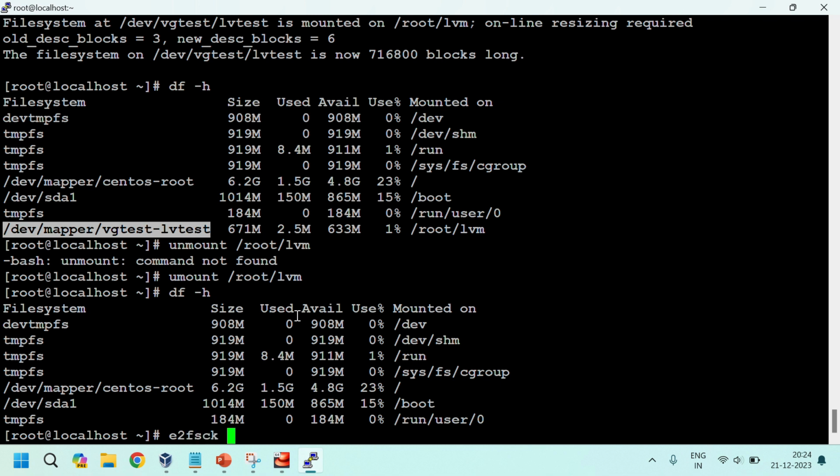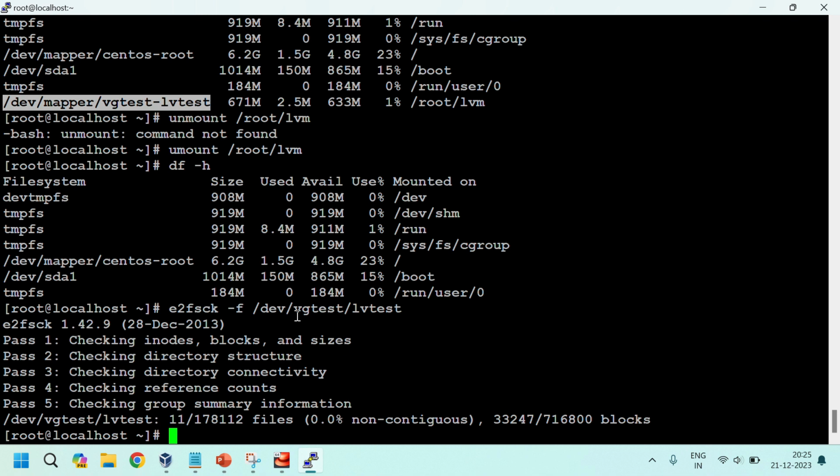e2fsck -f, which one, /dev/vgtest/lvtest. Okay, checking inodes, blocks, 0%, configuration is okay, passes, all is fine.